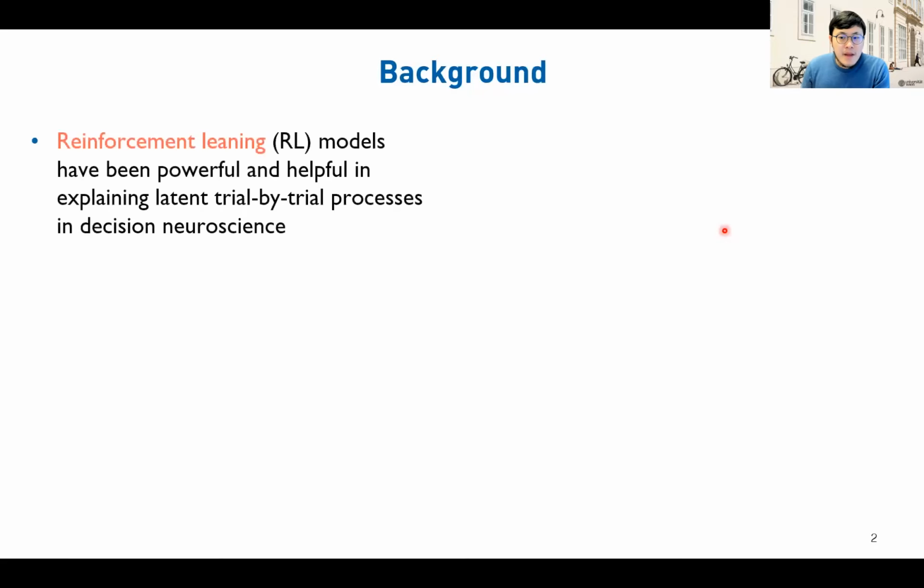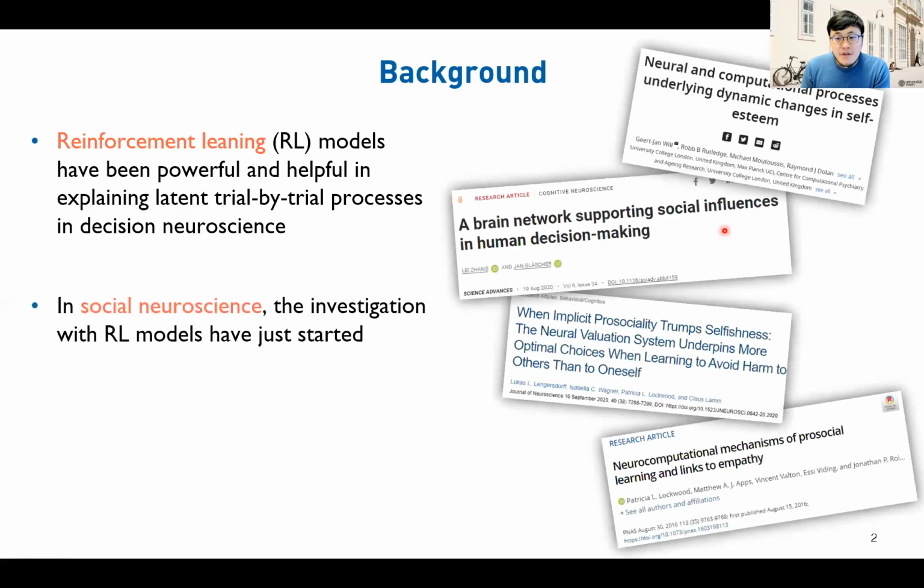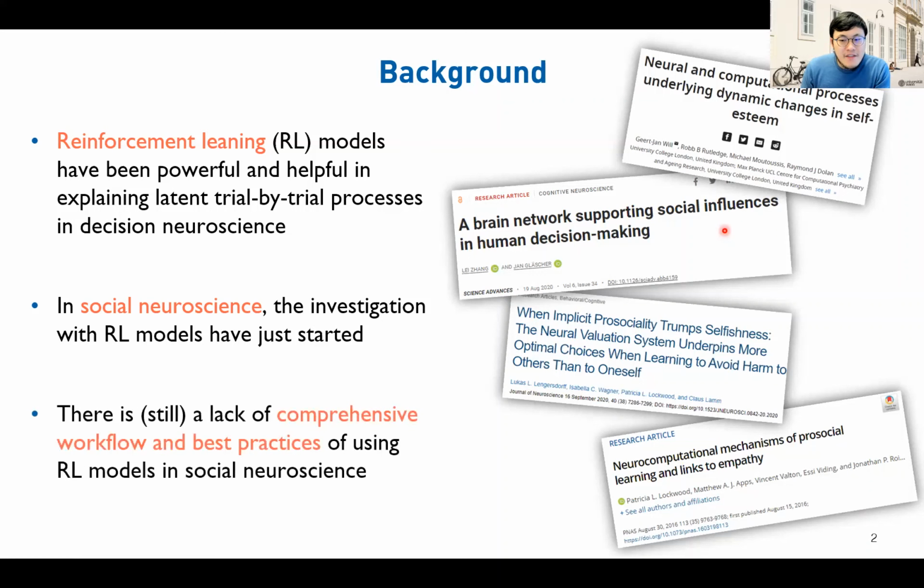Reinforcement learning models have been powerful and helpful in explaining latent trial-by-trial processes in decision neuroscience. In social neuroscience, the investigation with reinforcement learning models has just started. Here are some recent examples, to name a few. However, there's still a lack of comprehensive workflow and best practices of using reinforcement learning models in social neuroscience.